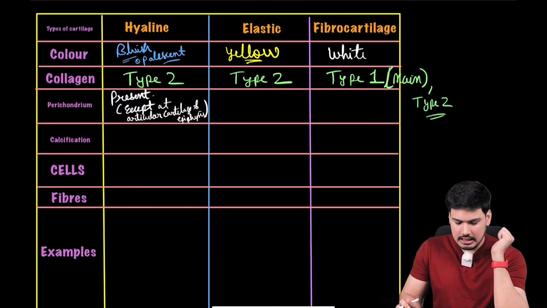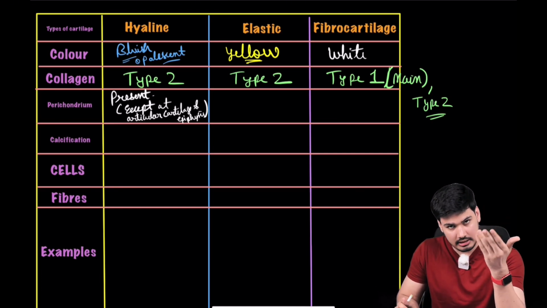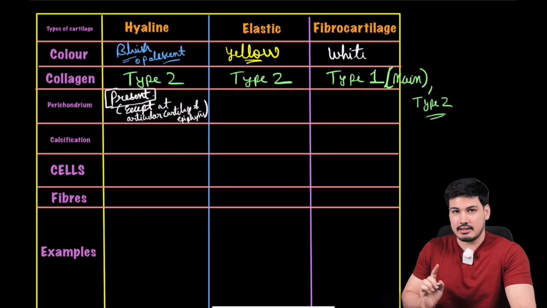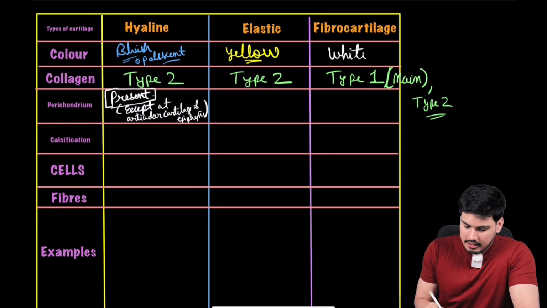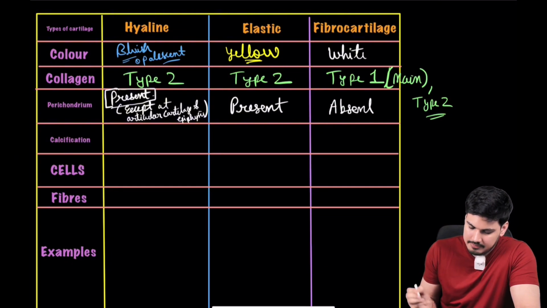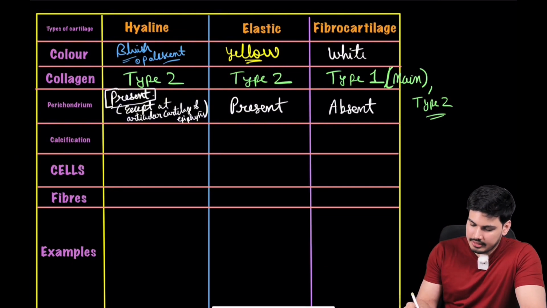Articular cartilage में it is absent, but even though it is a hyaline cartilage only, the perichondrium is absent. Otherwise overall in hyaline cartilage the perichondrium is present. Okay, the exception is articular cartilage. In elastic cartilage it is definitely present. In fibrocartilage it is definitely absent. Done है ना? आगे बढ़ते हैं.